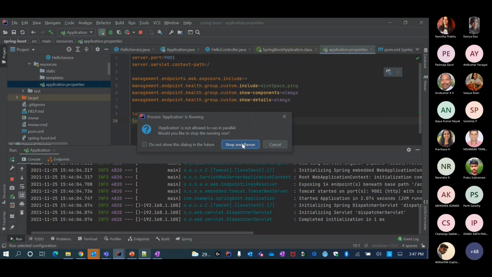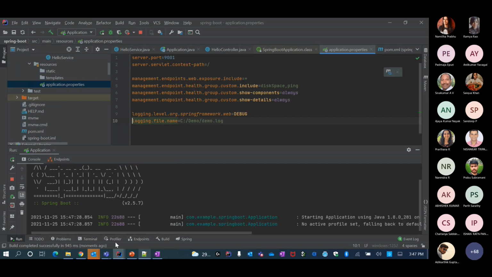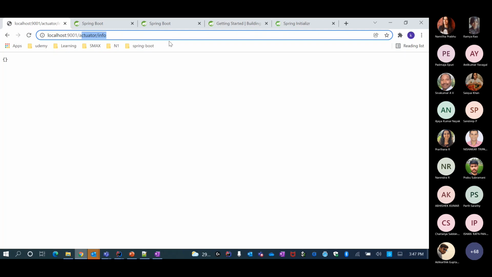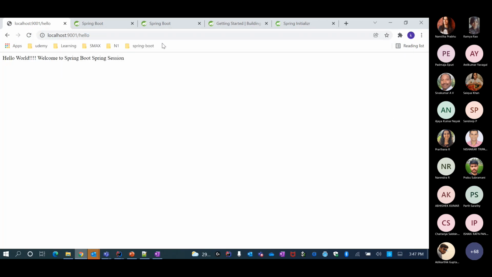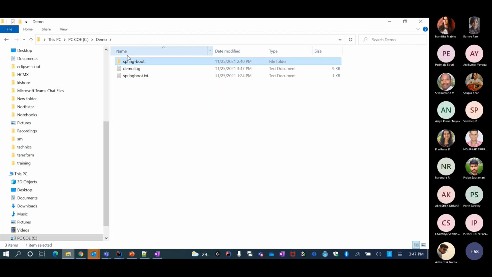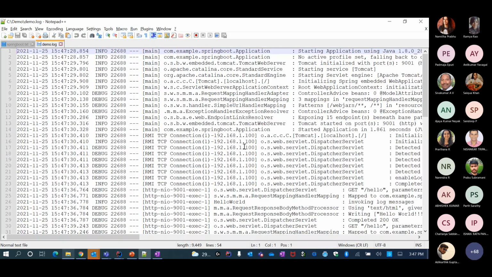I restart and hit my service twice. Now I go to this location and I see this demo.log. You see that it just got created now, at 3:47. And I can open this log and it has all the logs.